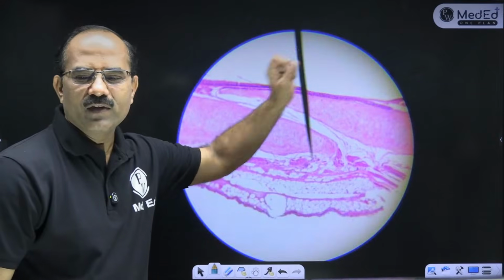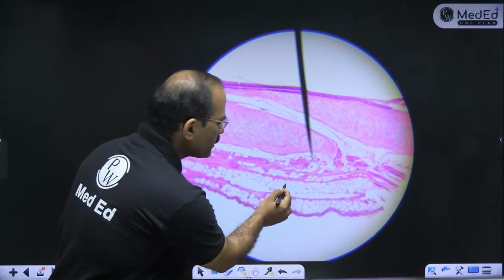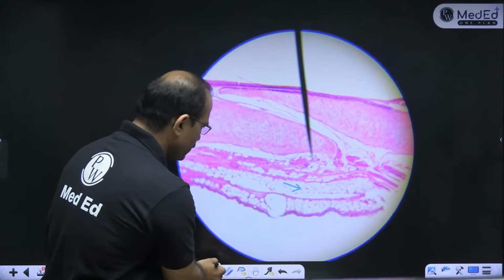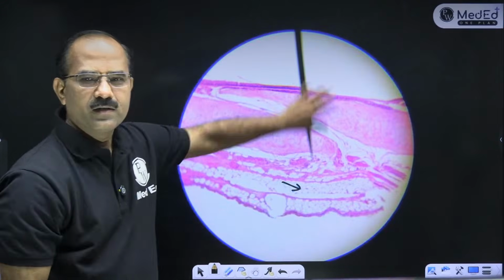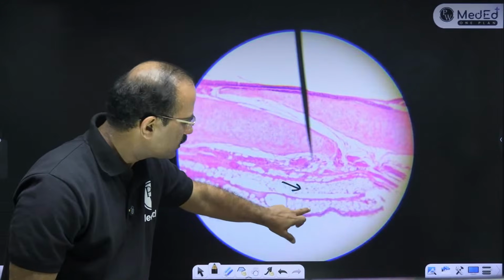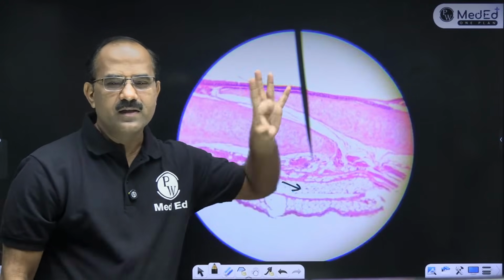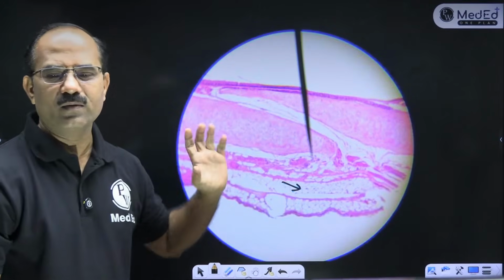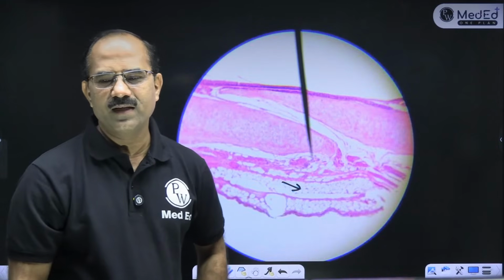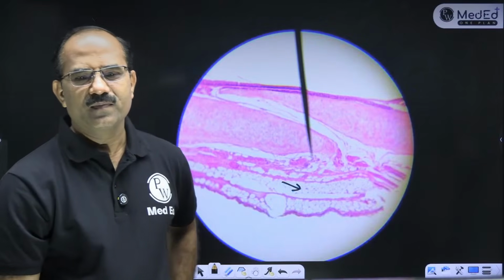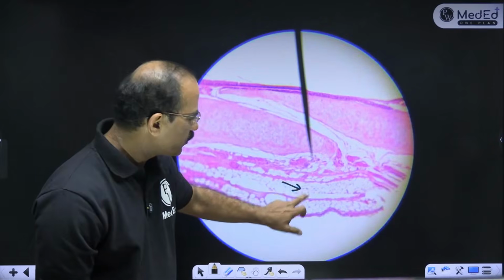So starting with the first slide. You just try to identify what I'm pointing at. What is this structure? Can anyone tell me? Don't see the rest of the thing, just see this. What does this look like to you? I can't zoom more than this. So just try to understand this. Just tell me what is this?